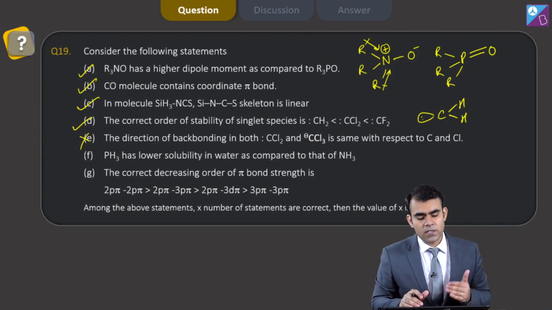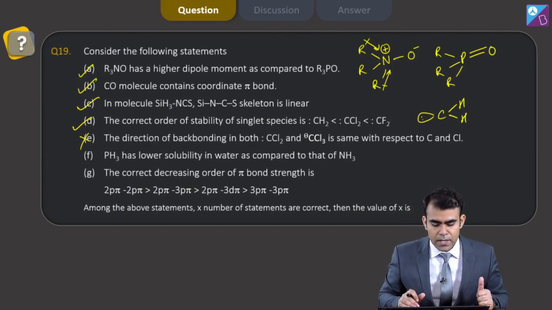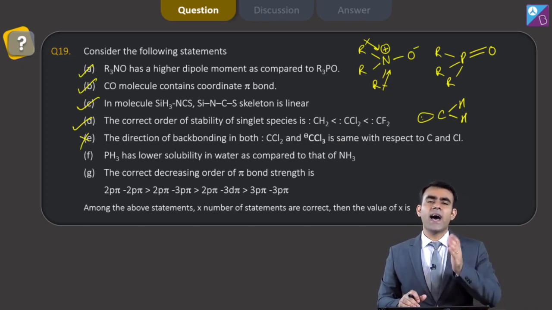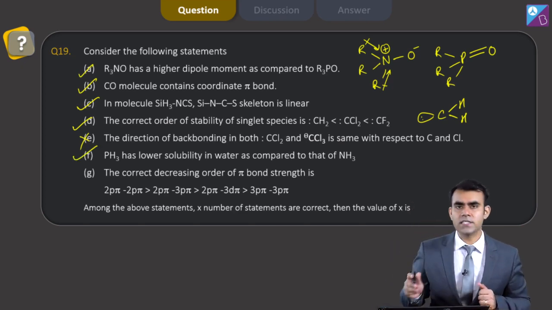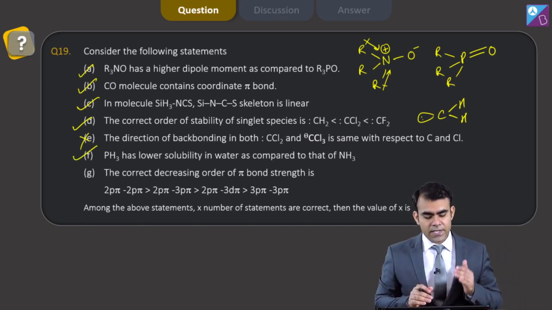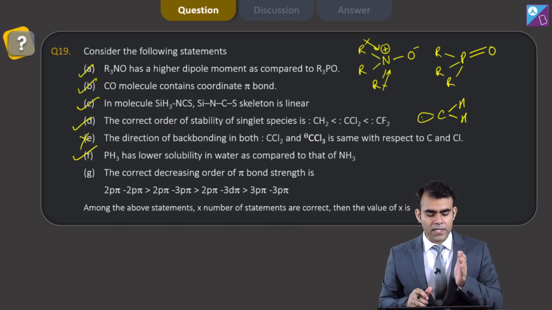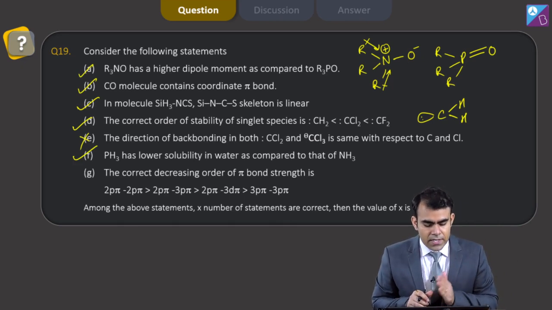Next statement says phosphine has lower solubility in water as compared to that of ammonia. Yes, it has lower solubility. The reason is hydrogen bonding in case of ammonia. So yes, it is correct. The next statement says the correct decreasing order of pi bond strength is 2p pi-2p pi, 3p pi-2p pi, 3d pi-3p pi, 3p pi-3p pi.